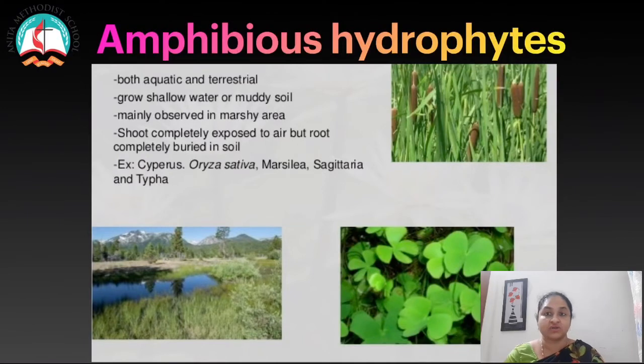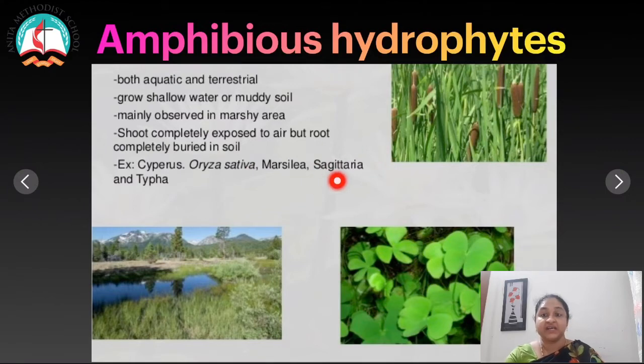Now move on to the fifth division in hydrophytes, which is amphibious hydrophytes. Amphibious hydrophytes are also called root emergent hydrophytes. They are aquatic as well as terrestrial, and they can grow in shallow water or muddy soil, mainly observed in marshy areas. The shoot is exposed to air, but the root is completely buried in the soil. A few examples for amphibious hydrophytes are Cyperus, Sagittaria and Typha.